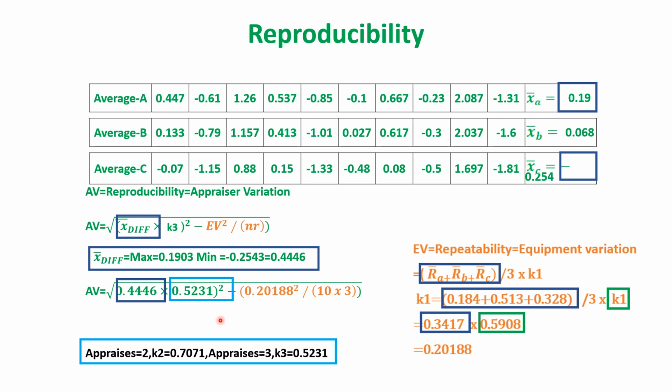K3 is 0.231. Why? Because we have three appraisers. If we had two appraisers, then this K2 would be 0.7071. Now K3, since three appraisers are there, is 0.5231. So by calculating this, we will get reproducibility, that is 0.22963.